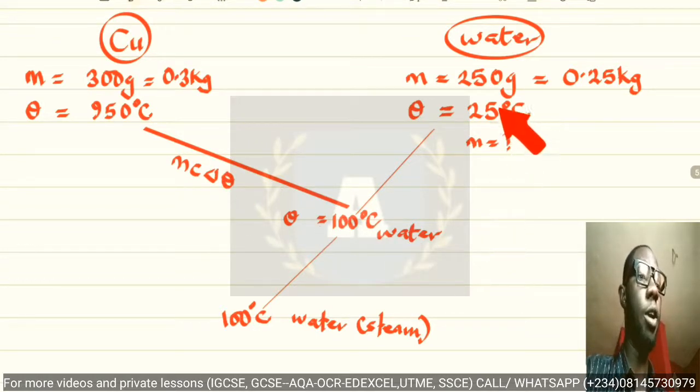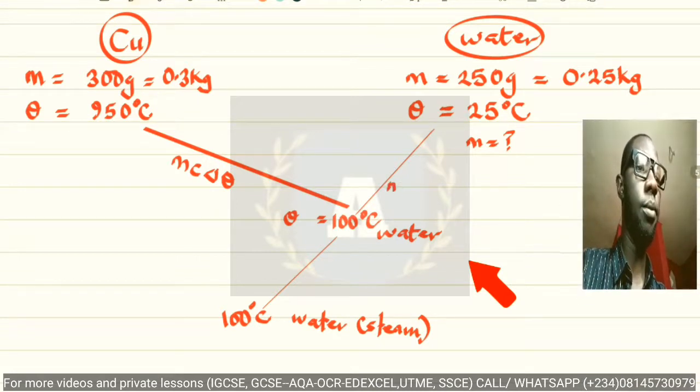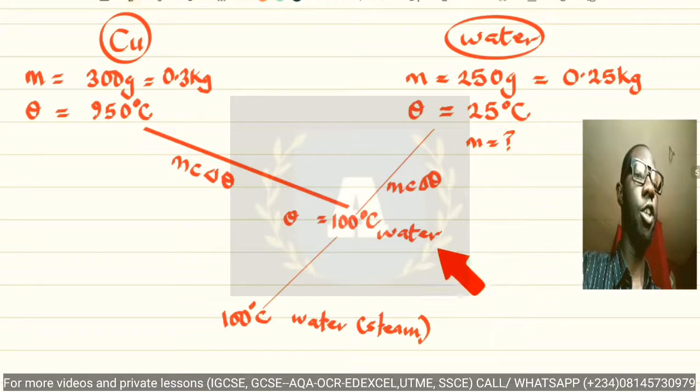Now from here to here, there is also a temperature change from 25 degrees Celsius to 100 degrees Celsius. So we also have mcΔθ when there is a temperature change. However, from here to here, there is no temperature change. So now we should have latent heat.